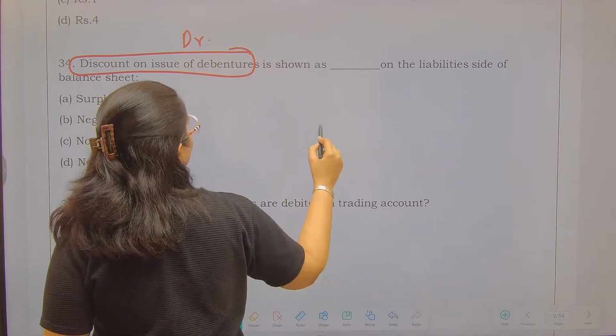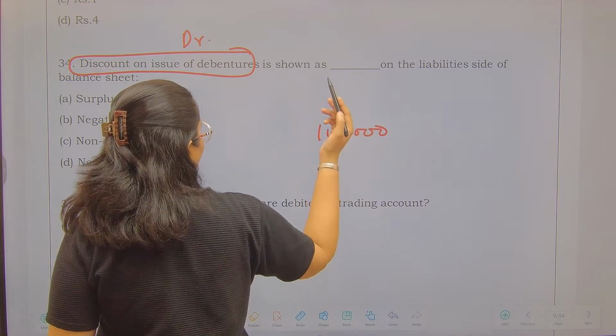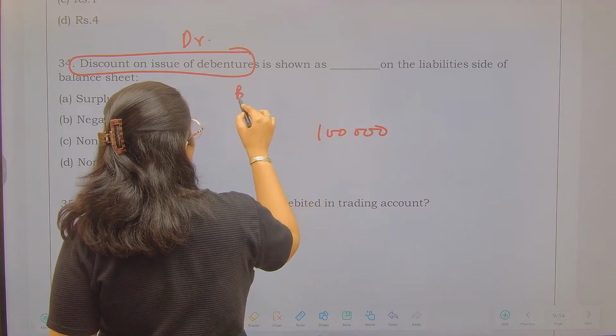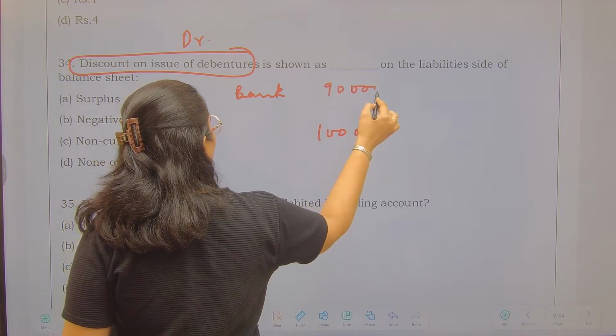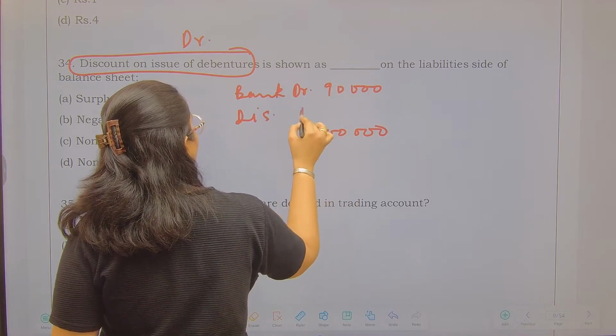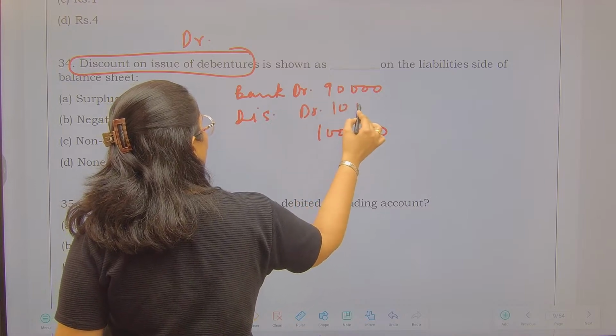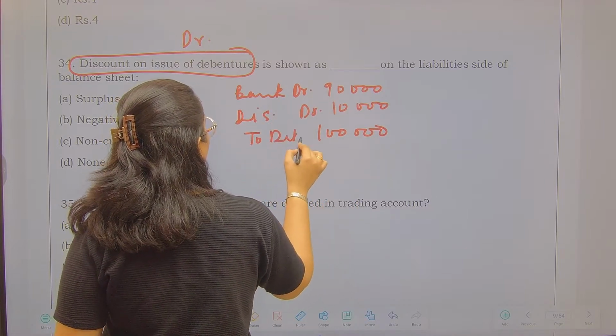I was supposed to receive 1 lakh rupees by issue of debentures, but I instead received 90,000. So my bank was debited with 90,000, right? Discount was debited with 10,000, and debentures were credited with 1 lakh.